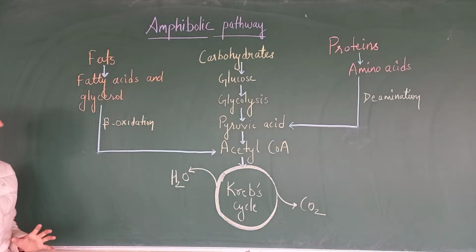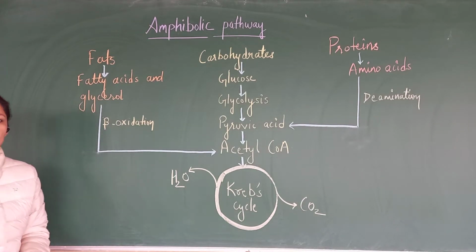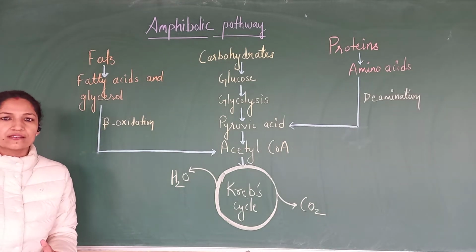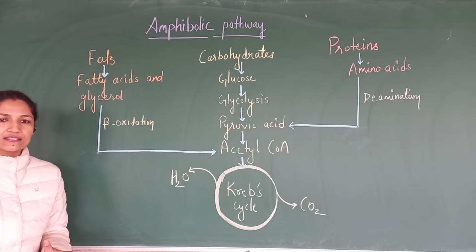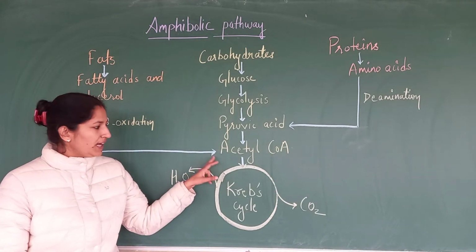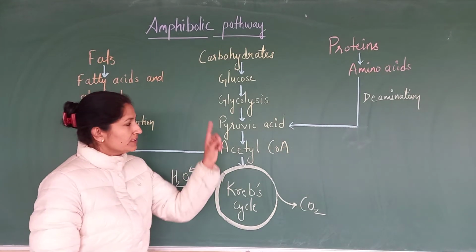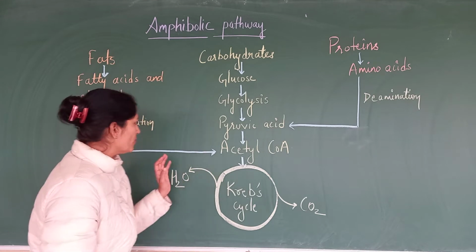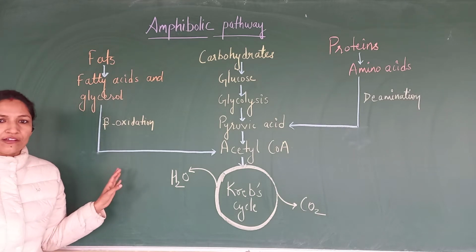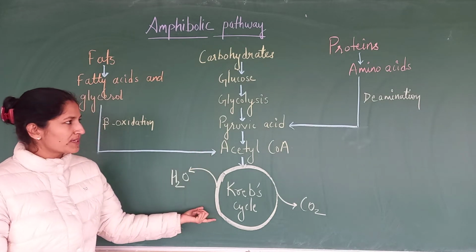Now the fats. Fat gets converted into fatty acids and glycerol during digestion. By beta oxidation, the alpha-beta bond between the fatty acids is broken down to make molecules of acetyl-CoA, and after that it will enter into the Krebs cycle. Then, if I am talking about glycerol, glycerol is first converted into PGAL, phosphoglyceraldehyde, then into acetyl-CoA, and then it will enter into the Krebs cycle.